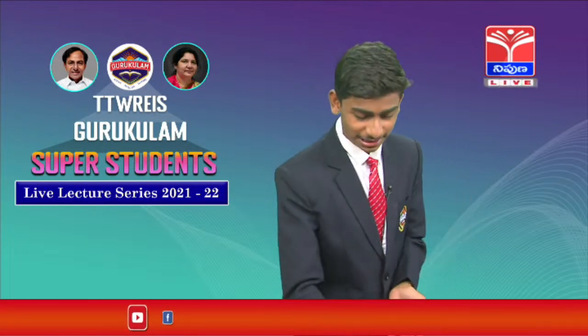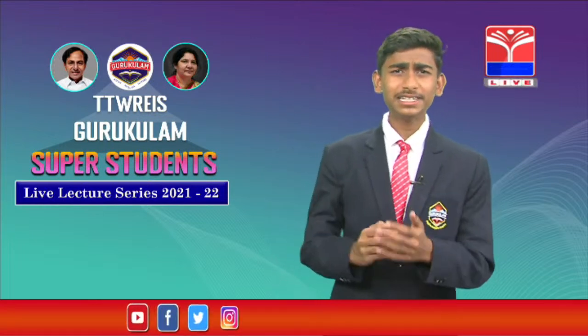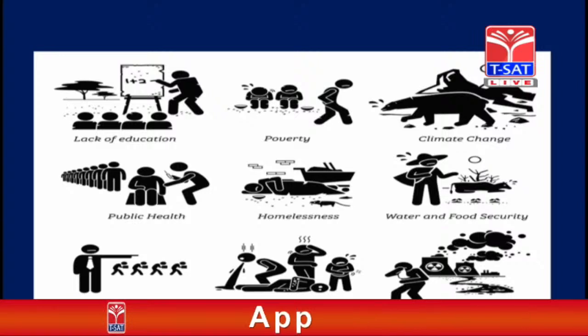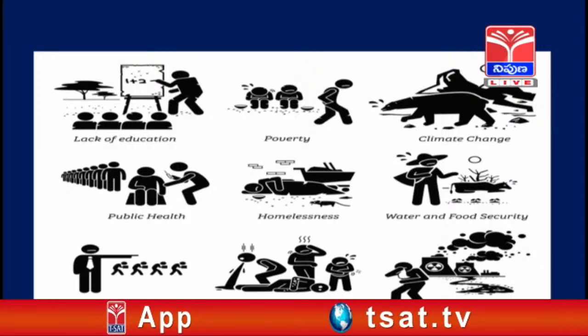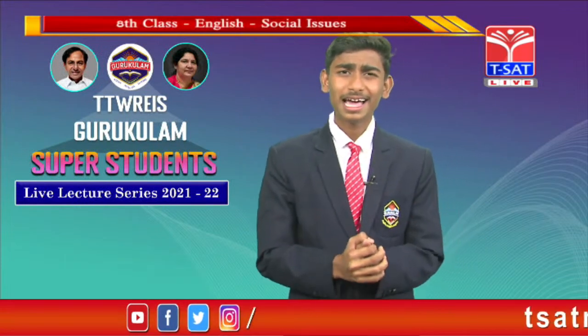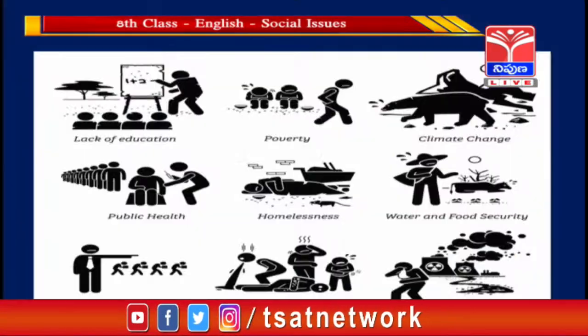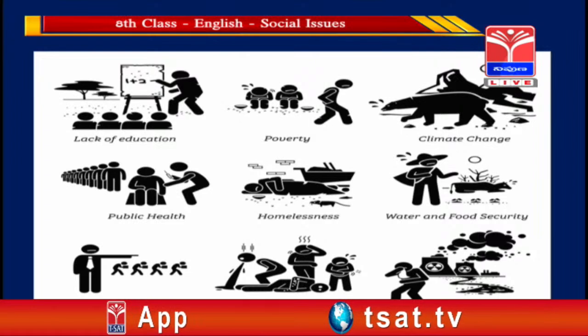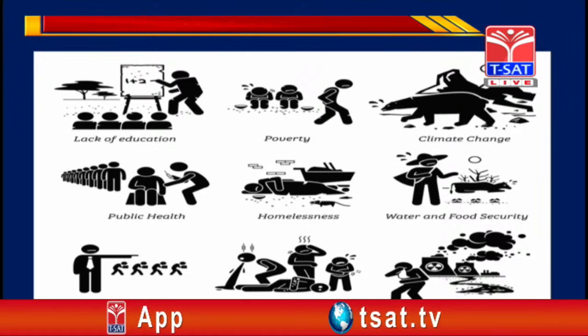Before that, just have a look at the slide. Friends, what do you observe on the slides? There are some pictures. What do they indicate? Lack of education, poverty, climate change, public health, homelessness, water and food security, unemployment, high morbidity and pollution. Friends, what do you think? What are these? I think many of you guessed that these are issues, and many of you think that these are problems.